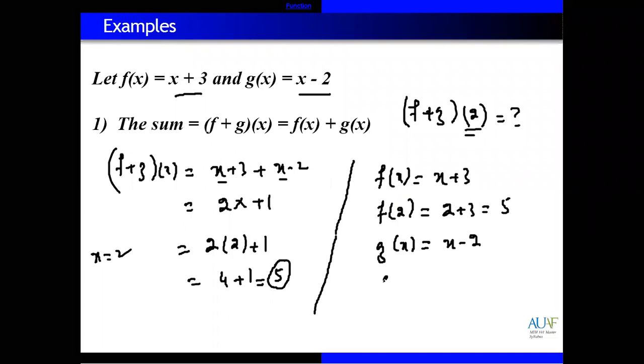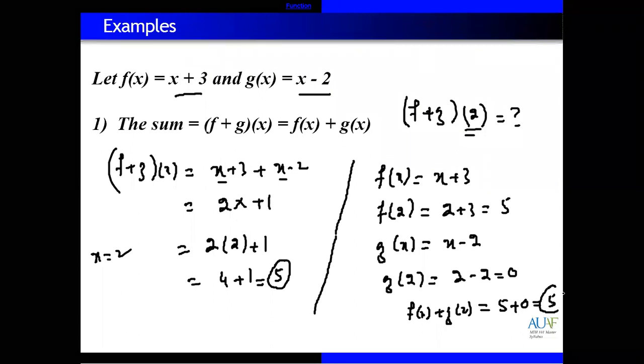Replace x with 2, so g of 2 equals 2 minus 2, which is 0. Now add these: f of 2 plus g of 2. The first is 5, the second is 0, so 5 plus 0 equals 5.